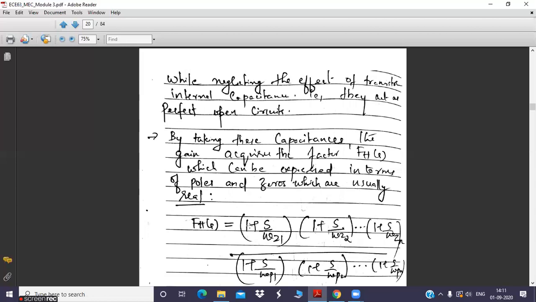After a particular cutoff frequency, that is the 3 dB cutoff frequency, the function will be less than 1. It may be half, quarter, 3 by 4, like that, due to which your gain will decrease much below the midband gain AM. Till the high frequency cutoff frequency fh, the gain is constant, whose value is AM. Later, because of this capacitance effect, its value will be less than 1. As a result, the overall gain function will decrease.